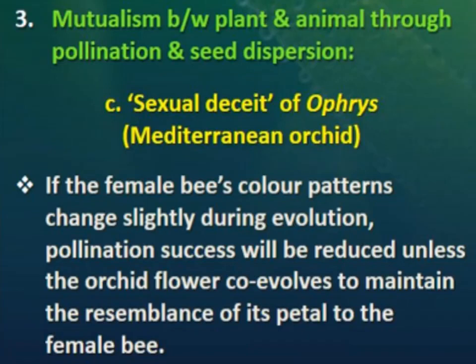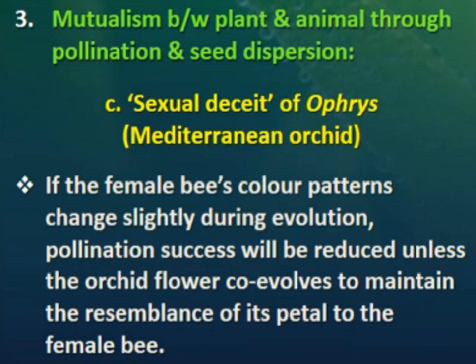Okay, so here if there is any change in the color pattern or the markings of the female bee due to evolution, then the same change becomes necessary for the orchid flower also. Otherwise its pollination will not be possible, because then the male bee will not come to that flower for the pseudocopulation.